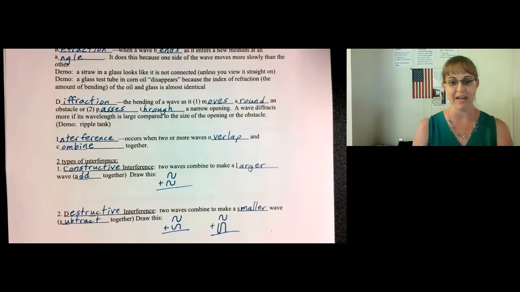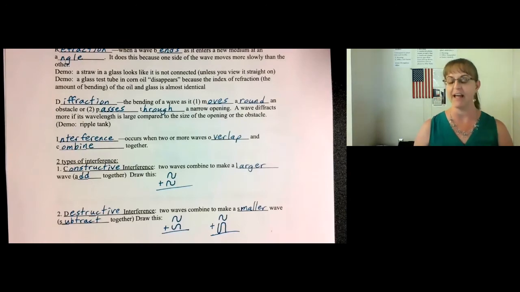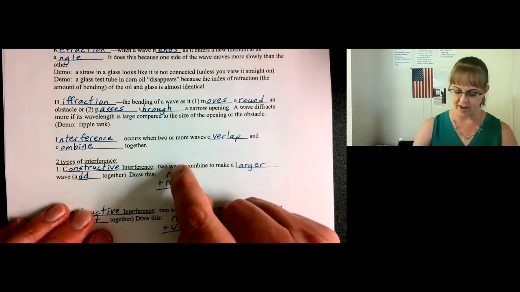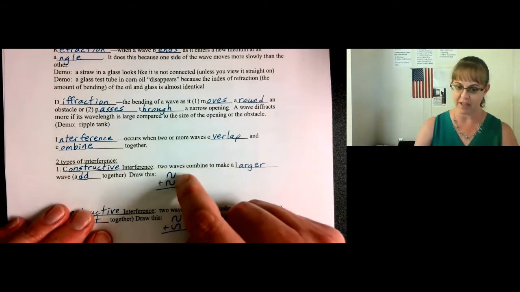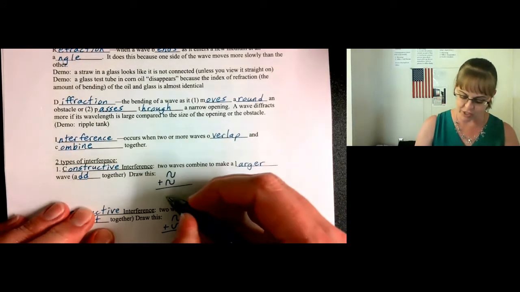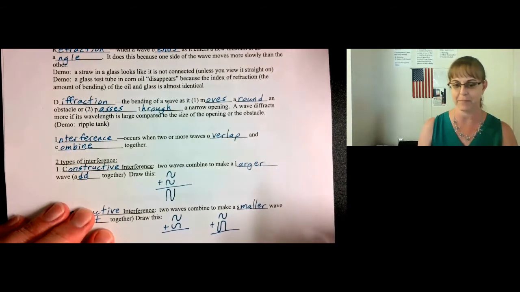Waves are also affected by interference, which is when two or more waves overlap and combine together. There are two types of interference, constructive and destructive. When you construct a building, you build it. So when two waves combine constructively, they add together. For example, if two waves pass each other and their crests line up together and their troughs line up together, these two waves will combine to make an extra tall and extra deep wave.